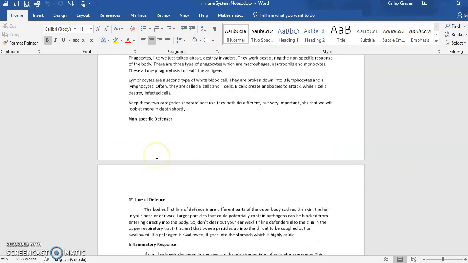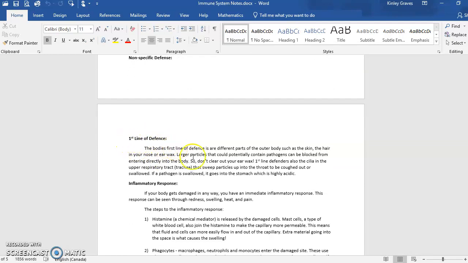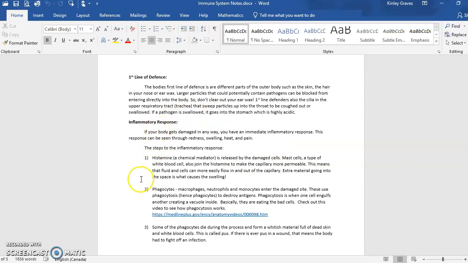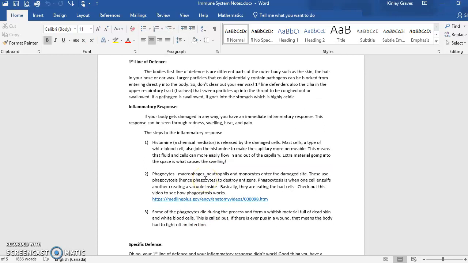Our non-specific responses are our first line of defense, which we talked about: our whole body having an outer coating, different hair follicles, acidity of the stomach. And then we looked at the inflammatory response, which is the path of histamine and mast cells allowing phagocytes to perform their duties, and then killing off the infection and leaving behind a little pocket of pus so that we know an infection was fought off. So that's all we're going to cover for today.